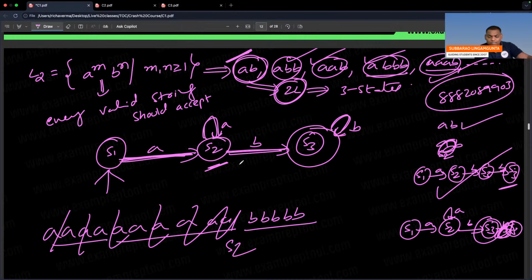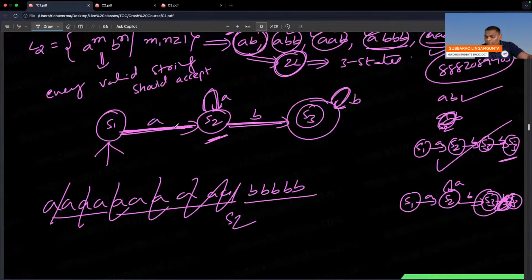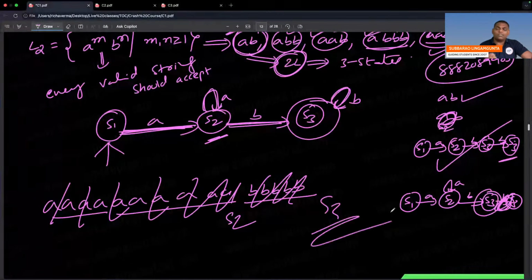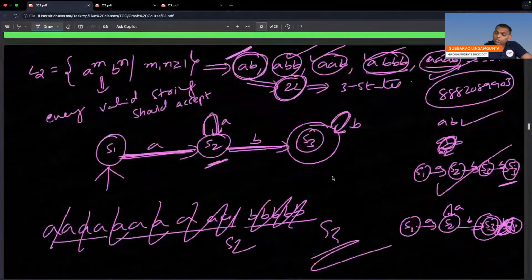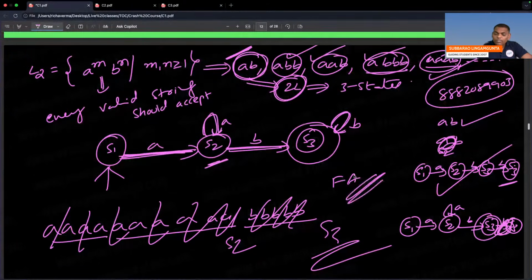Thanks for asking. So in this automata, if you observe, after so many A's, S2, after so many B's, S3. So at the end of the string, where are you? S3. So you accepted. So this is also finite automata. Given language L2, accepted by finite automata.